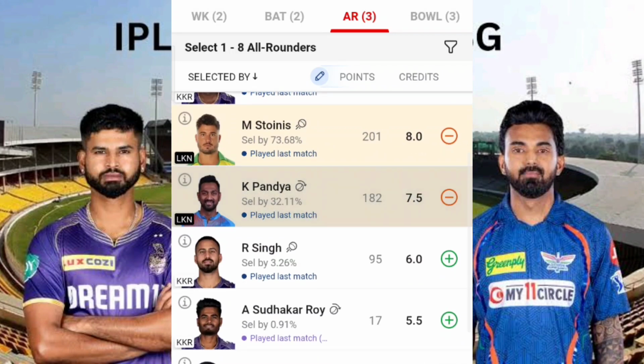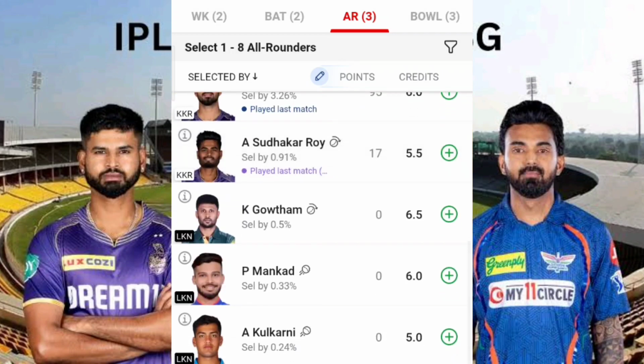Considerations. Krunal Pandya. Let me tell you one thing. There are some situations where you can even go for making him the captain, because I think spin will also work here against the middle-order batsmen, since he comes after the end of the power play. So there are chances that he may get at least 2 or 3 wickets, especially if it is LSG tossing up. Again, in this case, you can just include him. That's it, nothing much.